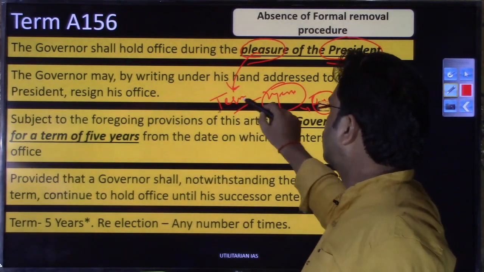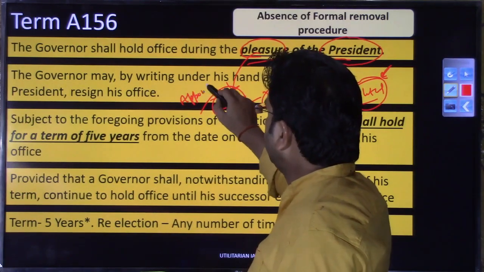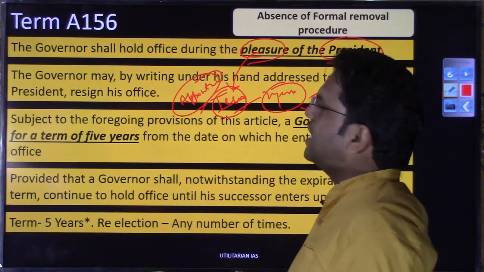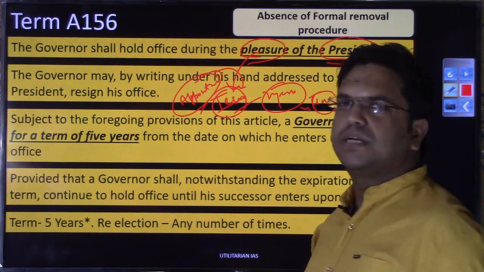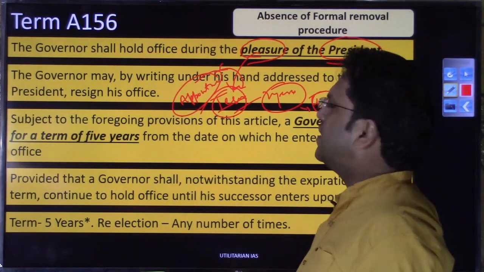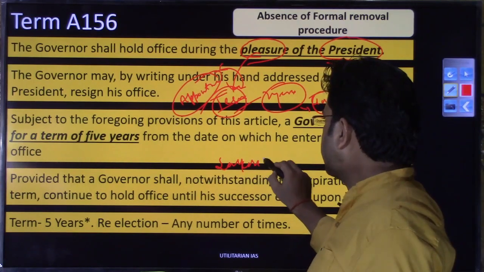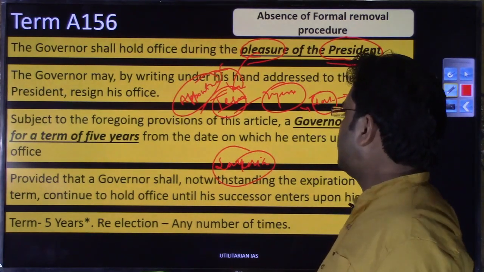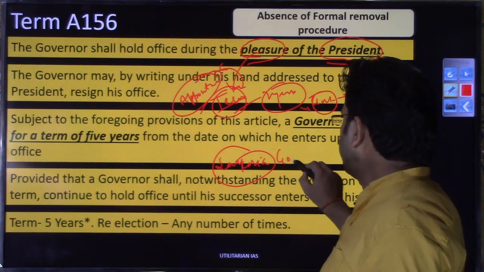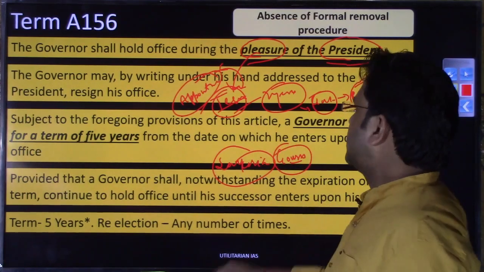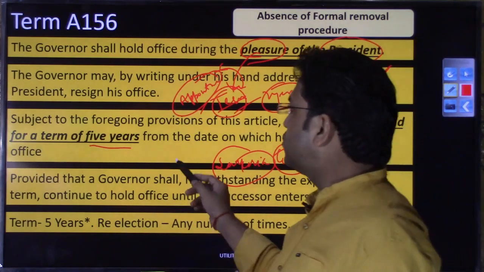So this control over term and control over appointment, because if you remember from the previous slide, appointment as well happens by the president, and that's why the central government does have complete control over the governor's office. And it is in this regard that you will see various committees and commissions. So you will discuss in this video itself what the Sarkaria Commission's recommendation regarding the governor is, that he should be given a fixed term, right? If he is being removed prior to 5 years, there should be a compelling reason. That reason should be stated.